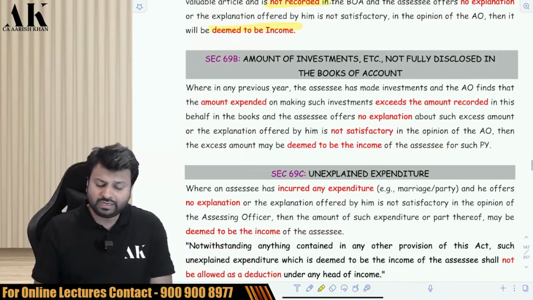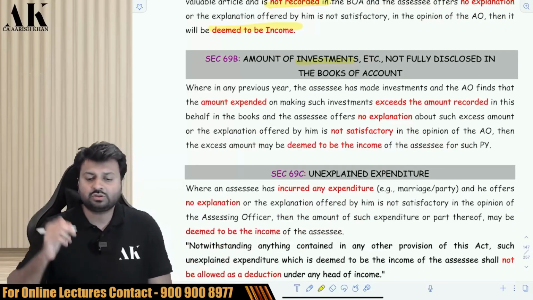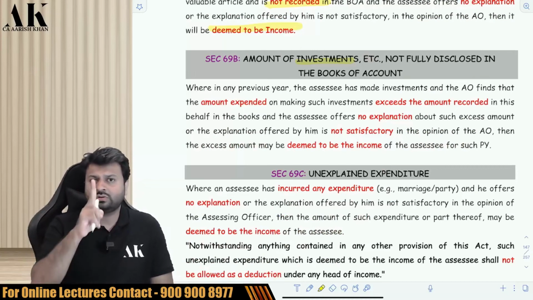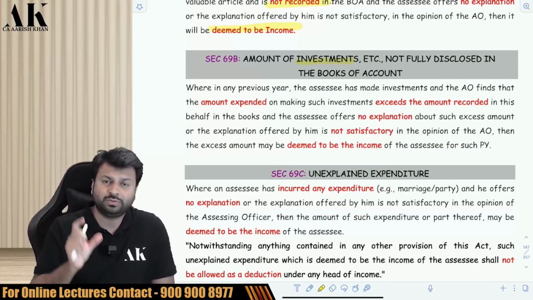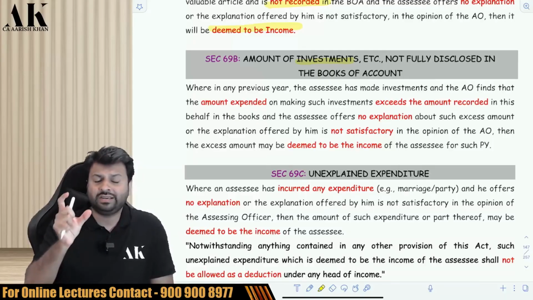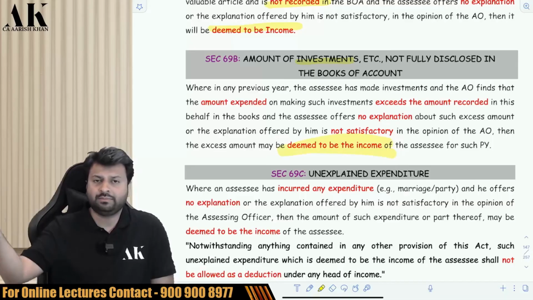You are found to be in possession of investments which you have not fully recorded. You buy jewelry of 5 lakh rupees but show in the books of accounts only 2 lakh rupees. You buy investments of 10 lakh rupees but show in the books of accounts only 6 lakh rupees. So the differential amount which you are hiding will be deemed to be income in the hands of the assessee. And what will happen, you will come to know in a while.